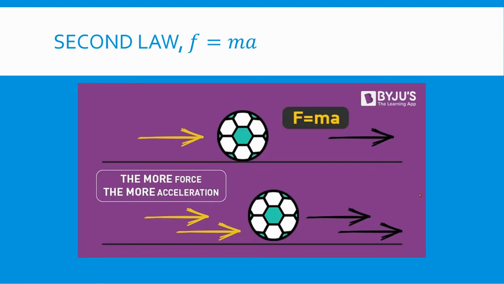The second law of motion, F equals ma. Force equals mass times acceleration. So when a force is applied to this ball, it will accelerate forward. Instead of calling it a ball, let's just call it a mass. When a force is applied, this mass will move forward. It will accelerate forward. The more force, the higher the acceleration on this mass. So if a larger force is applied on this mass, I have a larger acceleration. Force equals mass times acceleration.